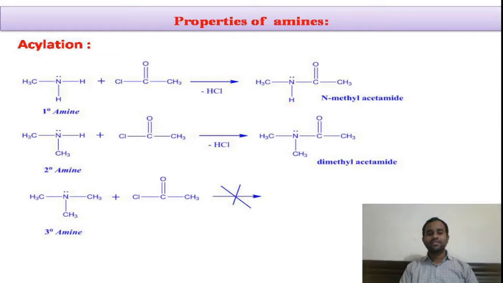Coming to the acylation reaction, amines will undergo N-acylation, in which the hydrogen atom of the amine is replaced by acetyl group. Sorry, in presence of base medium, our amines will undergo acetylation. You can see here methylamine gives N-methyl acetamide, dimethylamine gives dimethyl acetamide. Whereas tertiary amines do not have hydrogen atoms to undergo acetylation, so tertiary amines do not undergo acetylation.